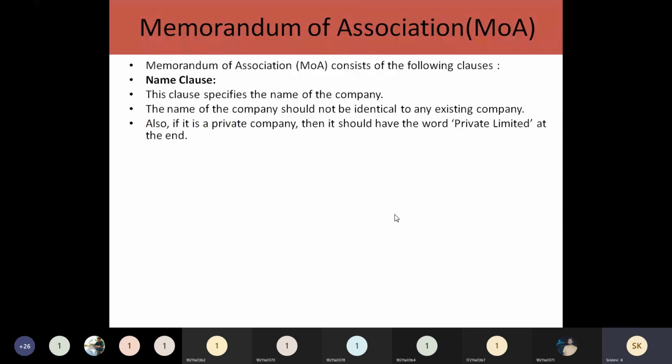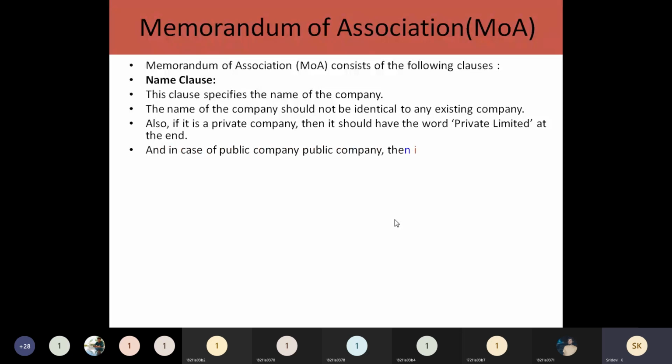In case of a private limited company, the company name should be suffixed with private limited at the end of the name. You have to add 2 words. One is private, the other one is limited. Private limited is compulsory to be added to the name of the company.